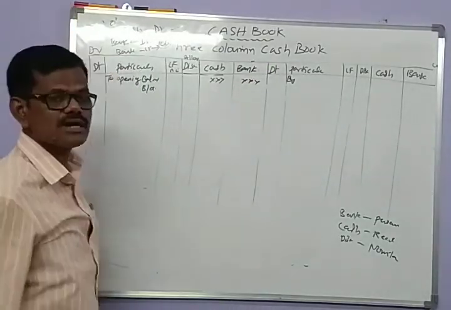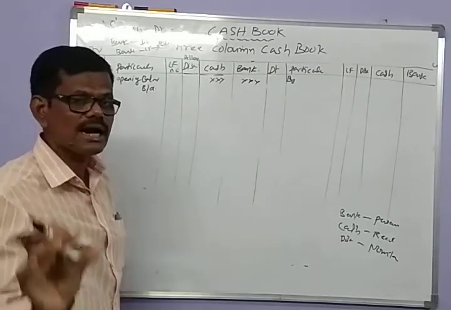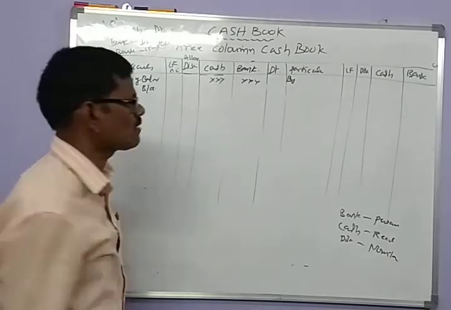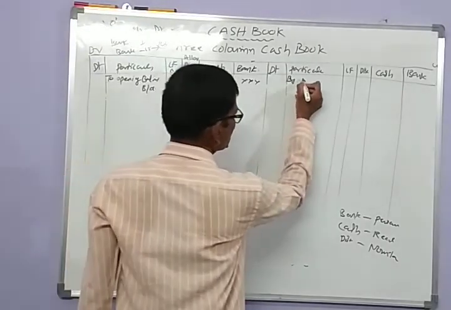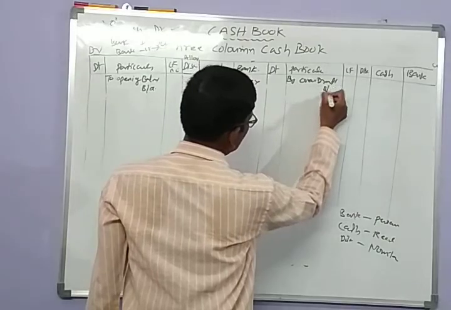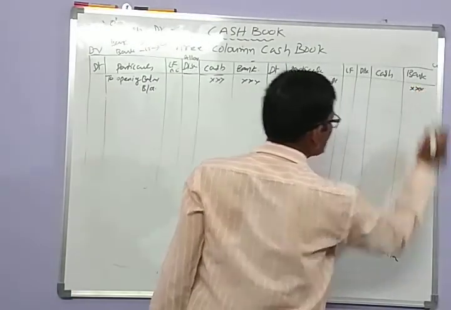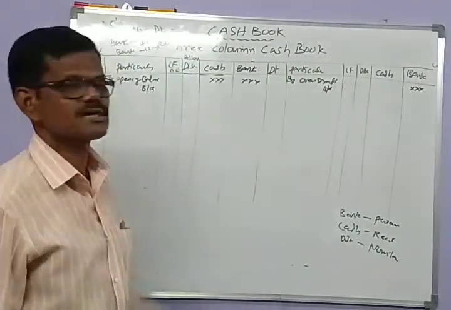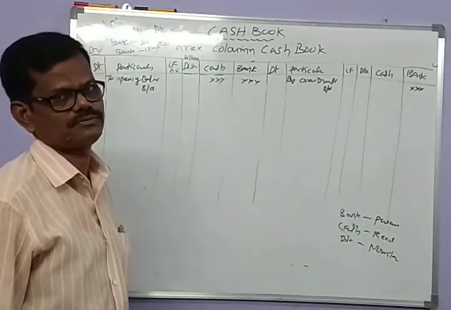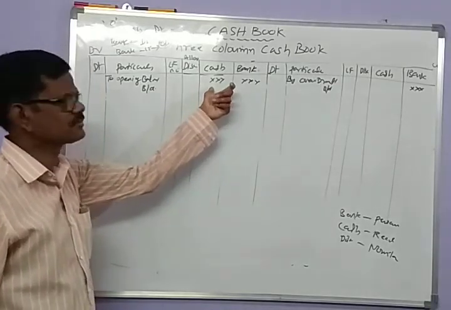If the opening balance of the bank is an overdraft, then the overdraft is recorded as opening balance to the credit side of the triple column cash book. Cash book always shows the debit balance.